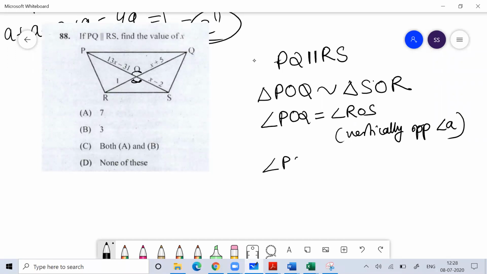Similarly, angle PQR will be equal to angle SRO. This angle will be equal to this angle. Why?